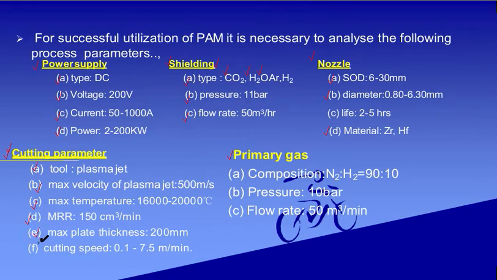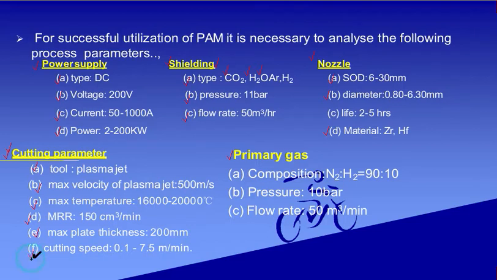So machining can be done up to a thickness of 200 millimeter, not more than that. Next we are discussing the cutting speed. What should be the cutting speed? It should vary between 0.1 to 7.5 meter per minute.